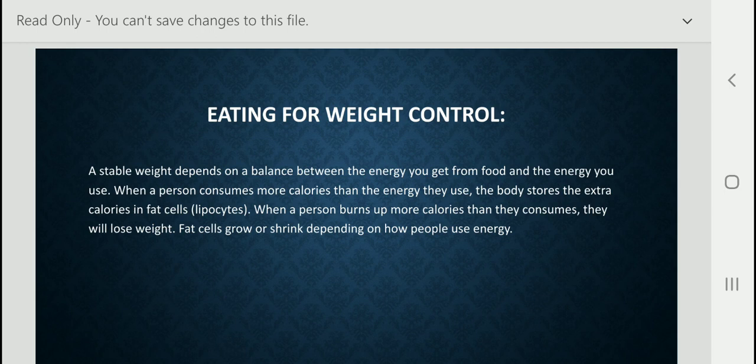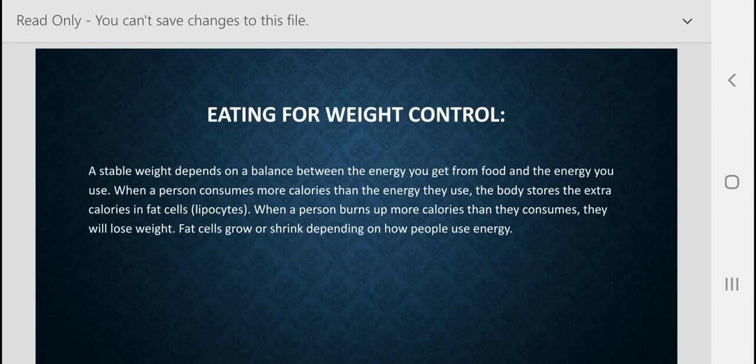So basal energy, basic energy, we need for living, even at rest. If we do any kind of activity or exercise, we need extra energy.